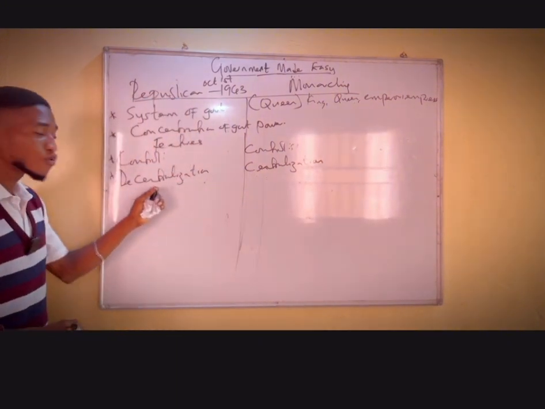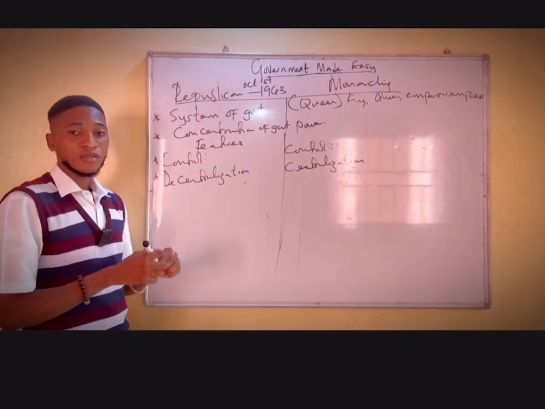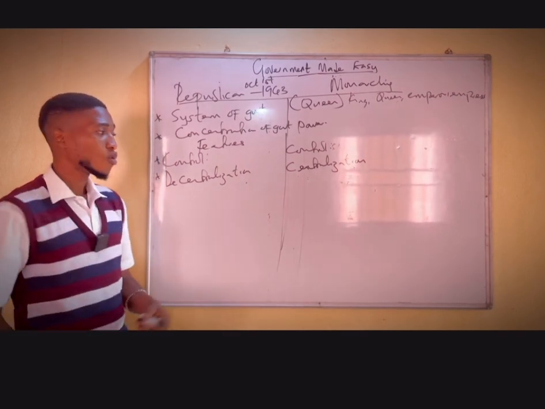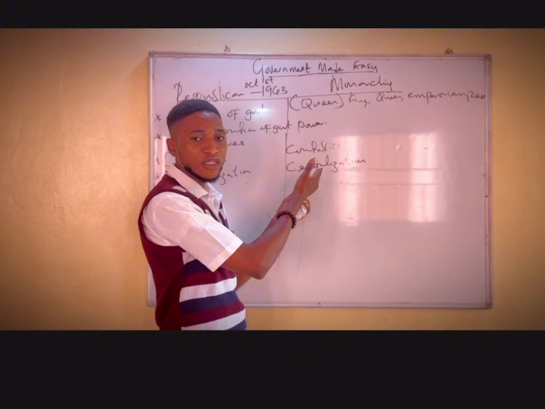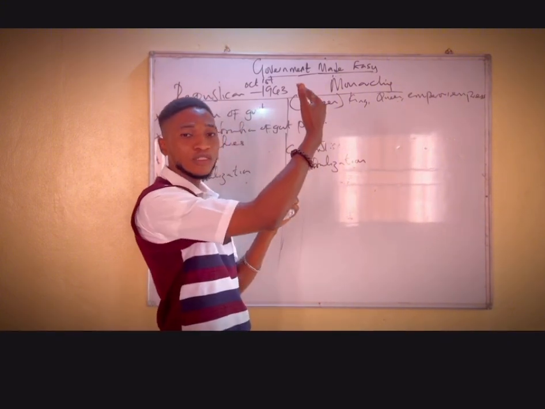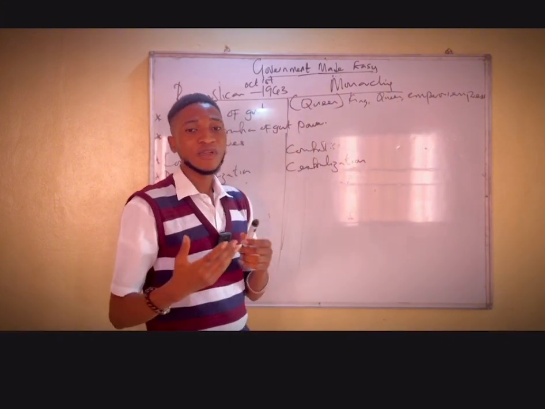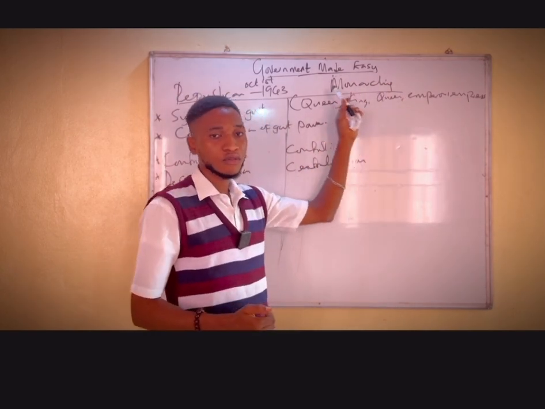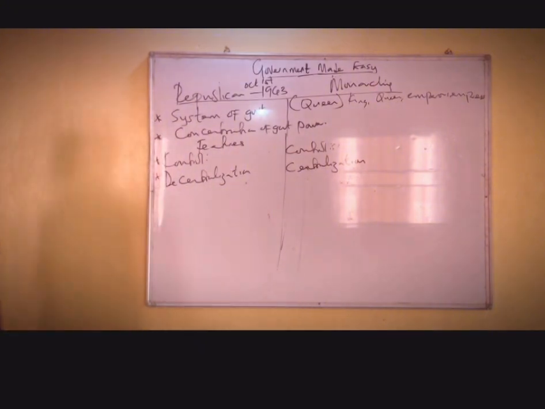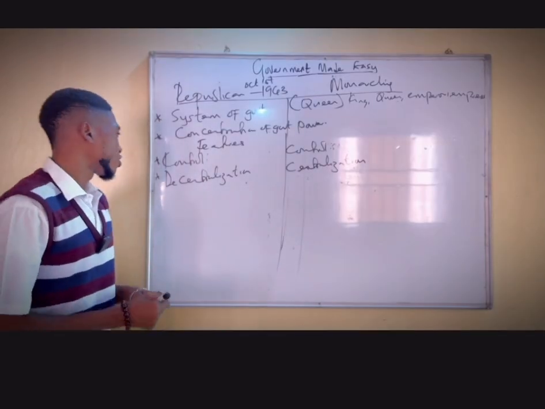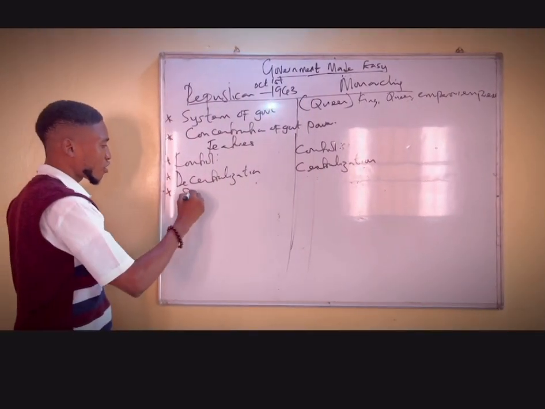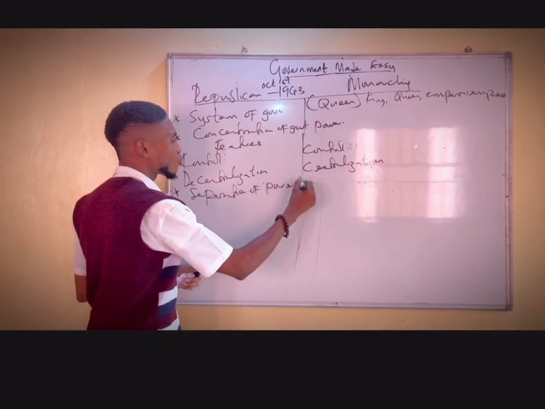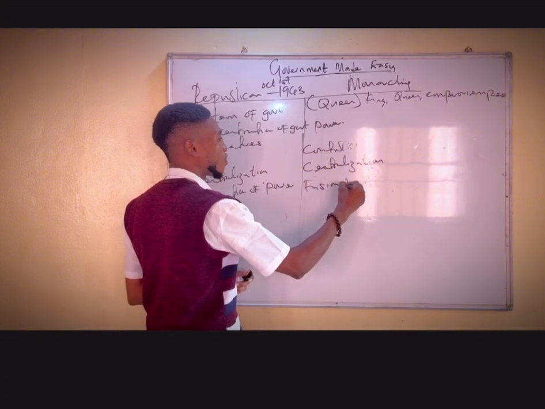Decentralization means that the powers of the government are shared among the federal government, state governments, and local governments. Centralization means that the powers of the government are fused only in the central government. The central government is the monarch who is the head of the country. Okay, so let's move to the next one. Over here, we are going to have separation of power, and here we are going to have fusion of power.